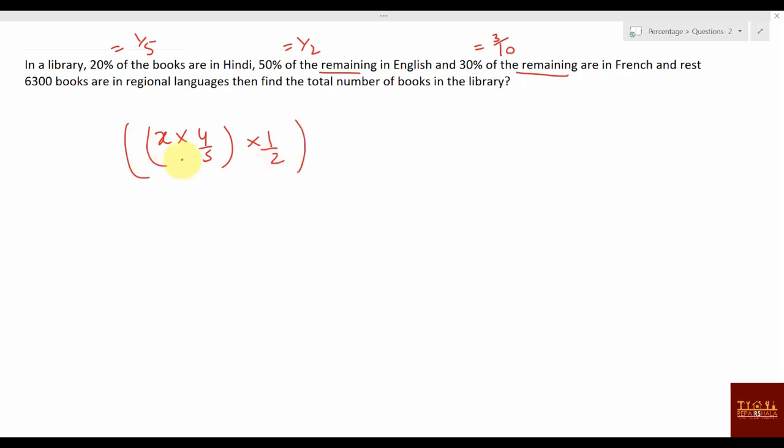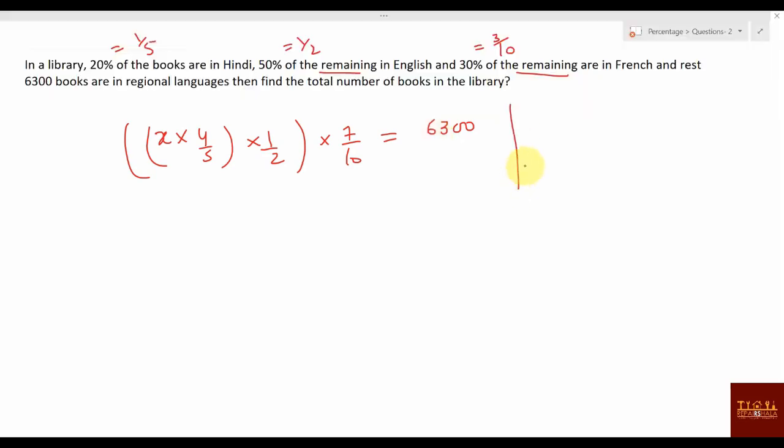And of the remaining, 30% are in French. So how many are not in French? 70%, or 7 by 10. And after those conditions, what is the thing given? What will be remaining then? Regional language books. That is given as 6,300. Solve it, you will get the value for X. Right? This is the first way.